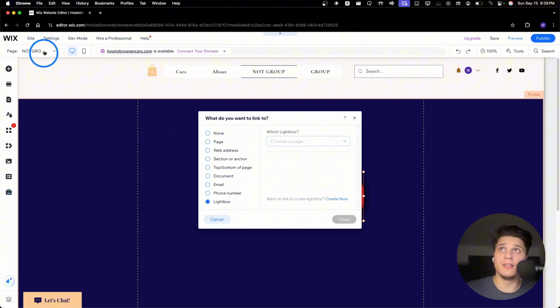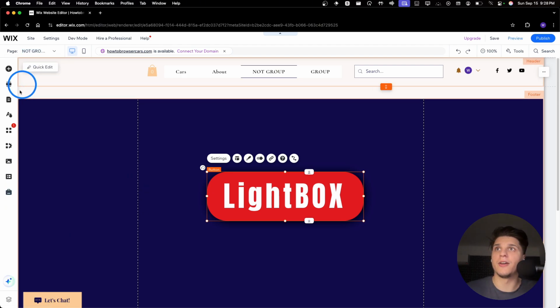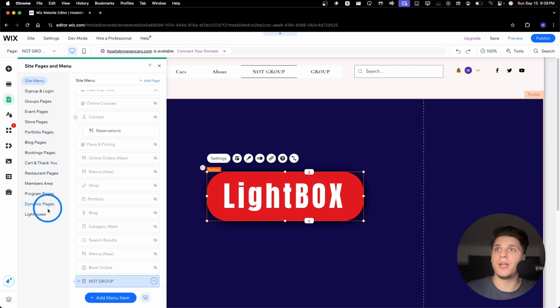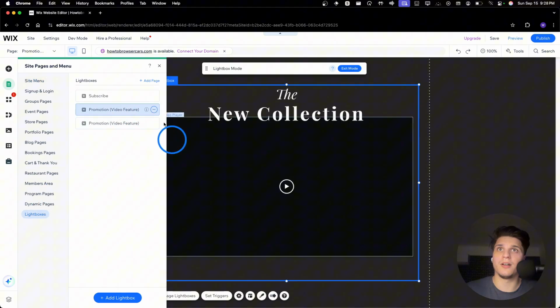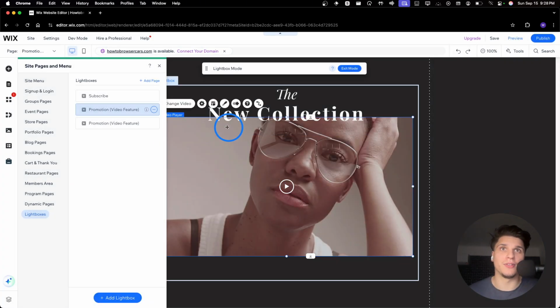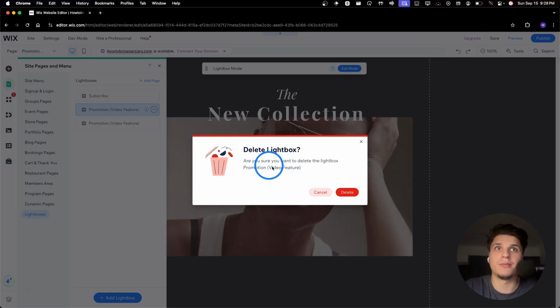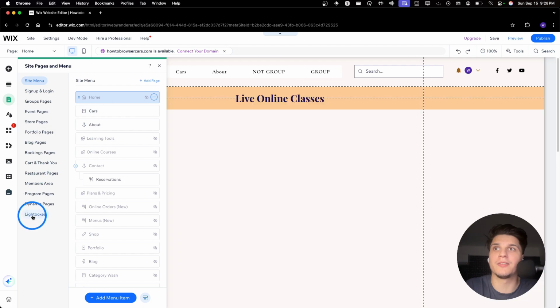Now, what if you want to delete one? You can go here and you're going to see the Lightboxes, right? And if you go to pages and menu, here I have Lightboxes. If you exit the Lightbox mode, you can go back to the side, pages and menu, go to Lightboxes and delete the Lightboxes you created. Or you can go to edit and select the Lightbox that you want to edit again. So that's pretty cool. Let me just delete these Lightboxes here.